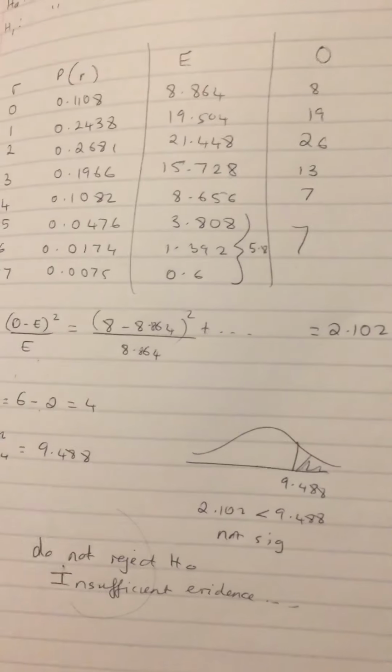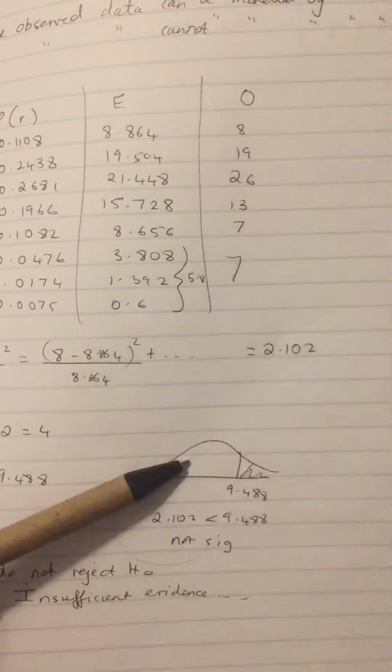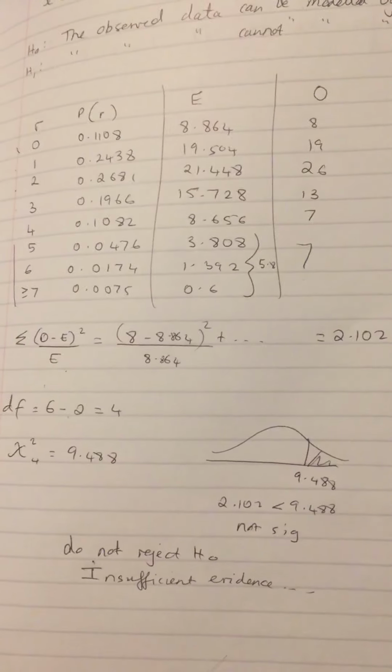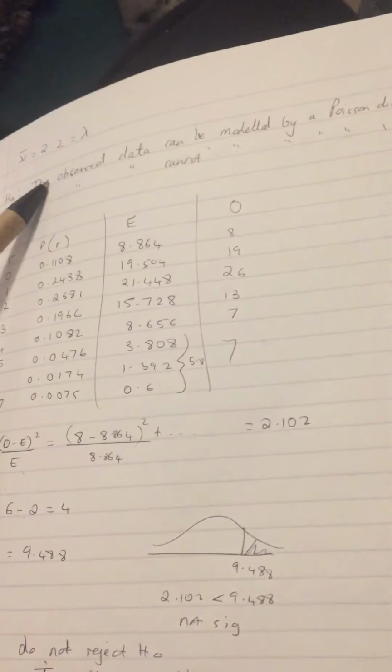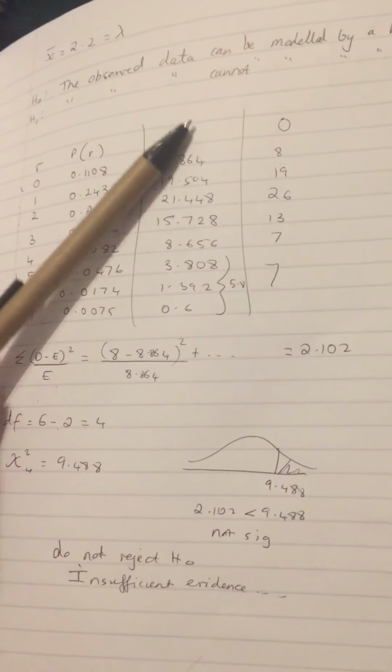And again, you can see from the diagram that 2.102 is not inside the critical region. It would be somewhere here. So you say it's not significant. You do not reject H0, and then you write your statement again, which means you write insufficient evidence to conclude that the observed data cannot be modelled by a Poisson distribution. Okay.